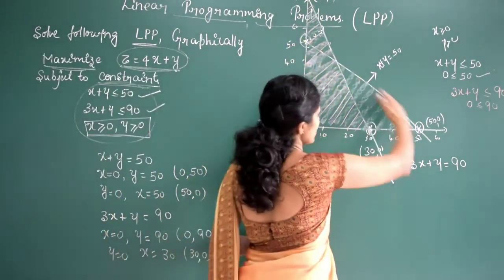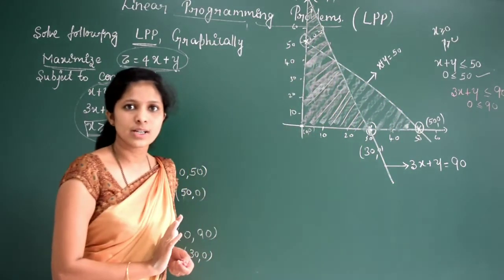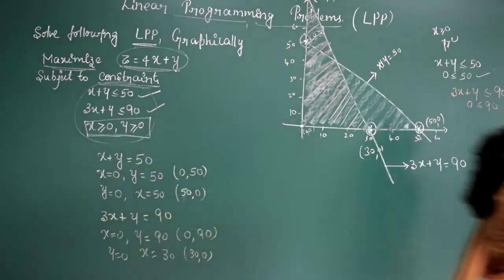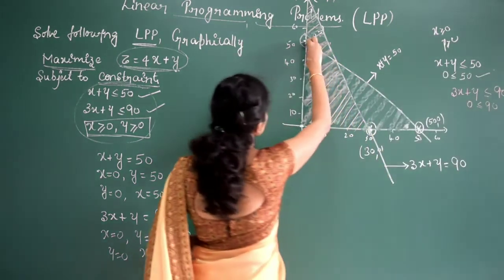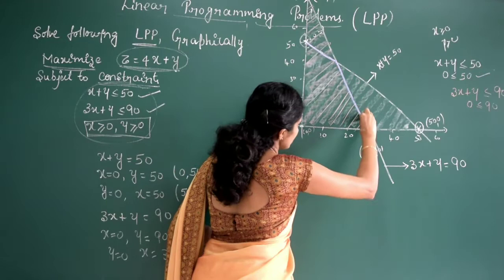For the first line, the solution region is this one. For the second line, the solution region is this one. Now, what is the common part? Obviously, this will be the common part. So the common part is this portion.